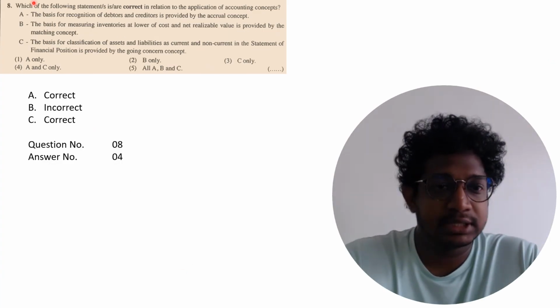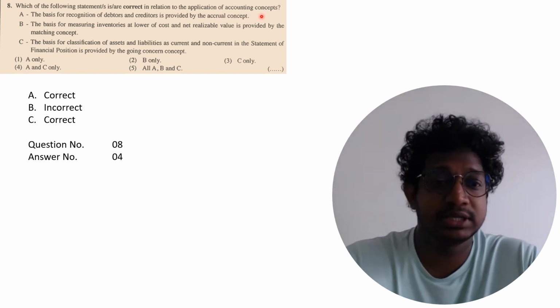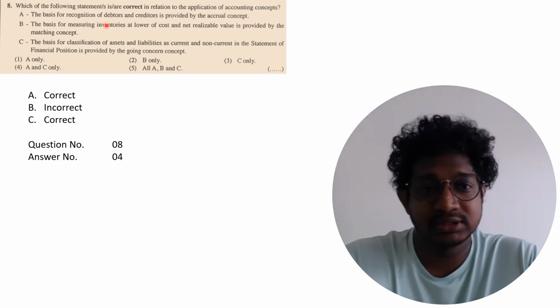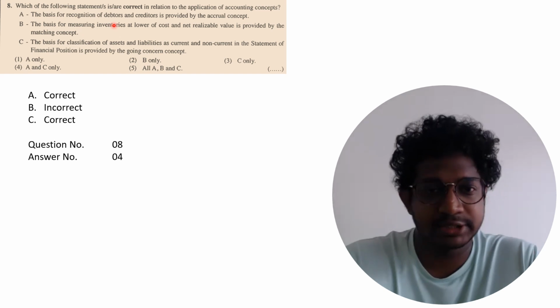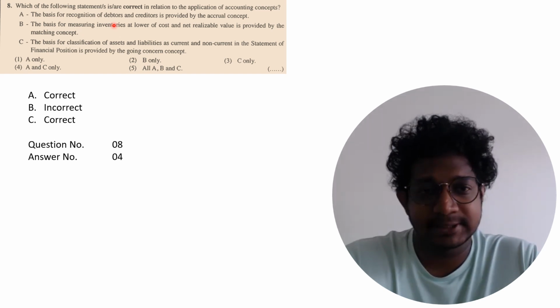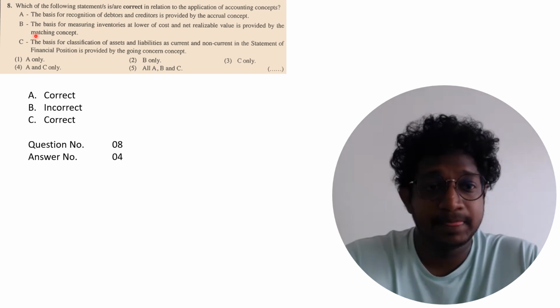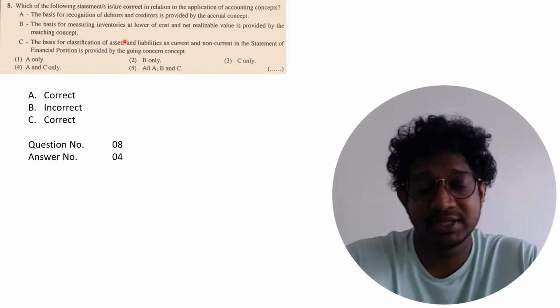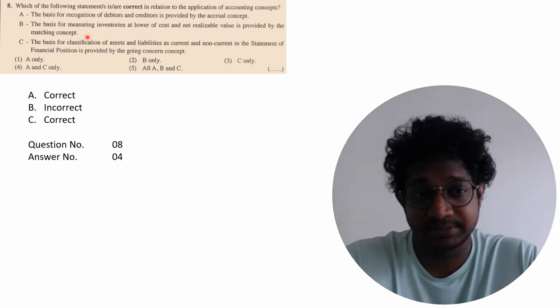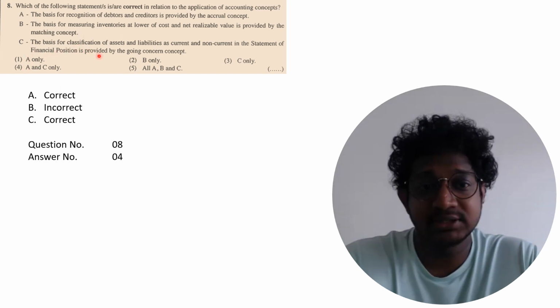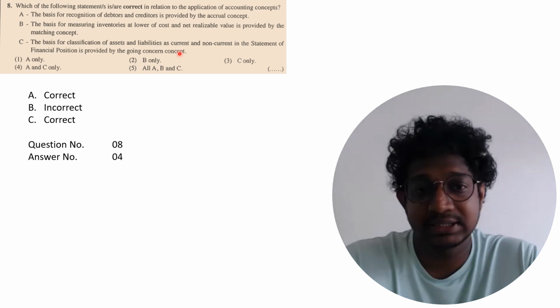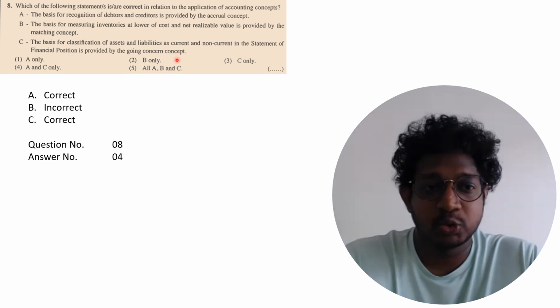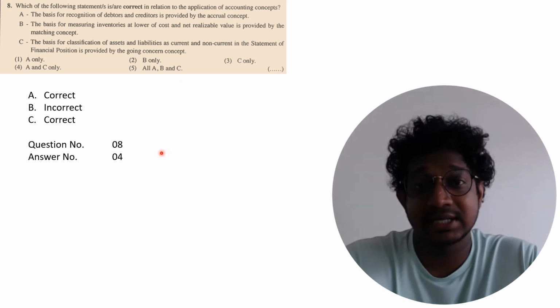For question number 8, which of the following statements are correct in relation to the application of accounting concepts? A, the basis for recognition of debtors and creditors is provided by the accrual concept. Yes, that is a correct statement. B, the basis for measuring inventories at the lower of cost and net realizable value is provided by the matching concept. No. The concept that relates to that is the prudence concept, not the matching concept. C, the basis for classification of assets and liabilities as current and non-current is going concern. That is correct. So the correct answer for question number 8 is answer number 4.